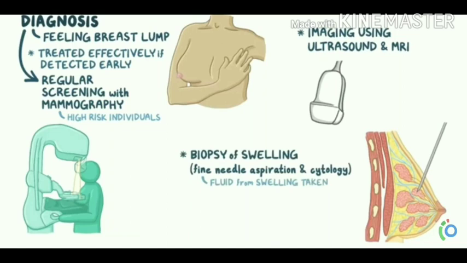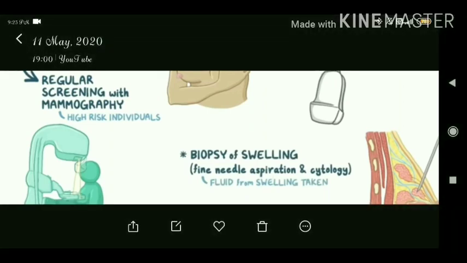In addition to mammography, imaging using ultrasound and MRI may be done to detect the tumor. Finally, a biopsy of the swelling or fine needle aspiration and cytology, where fluid from the swelling is taken, may be done to confirm the diagnosis.